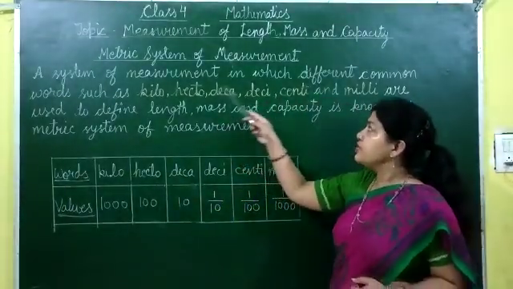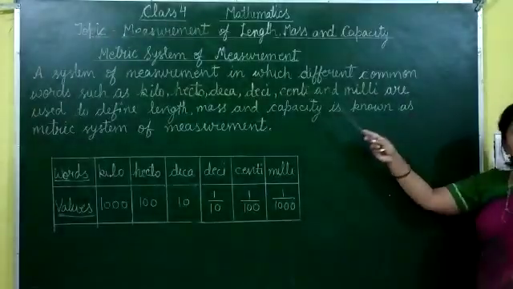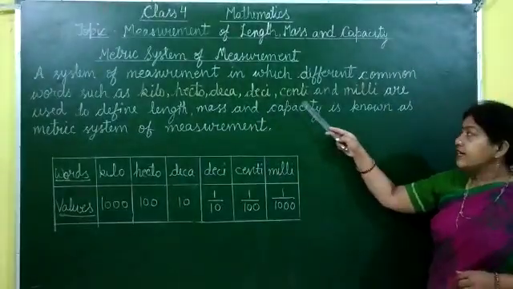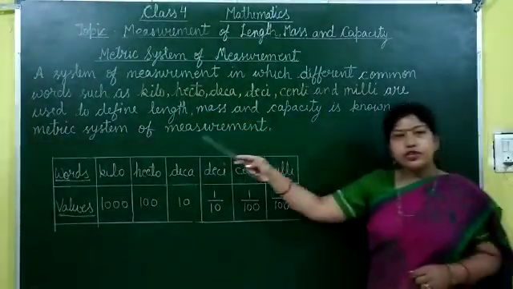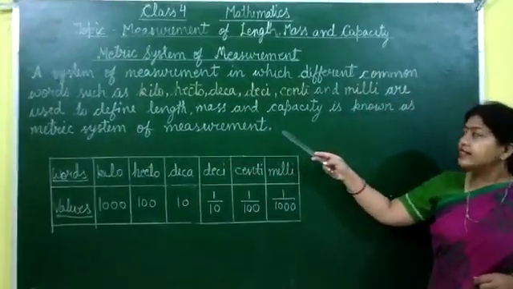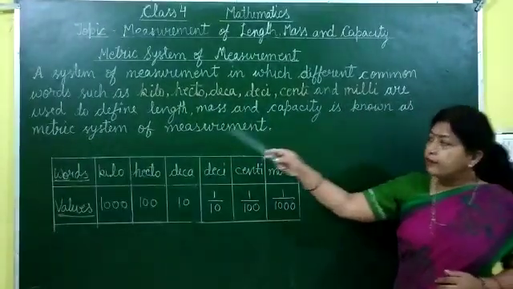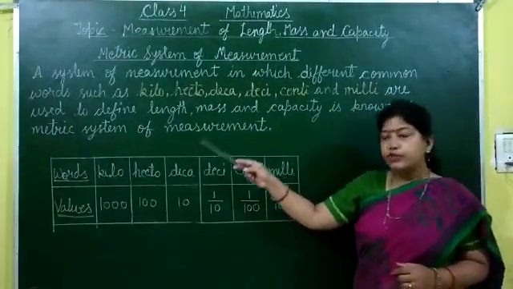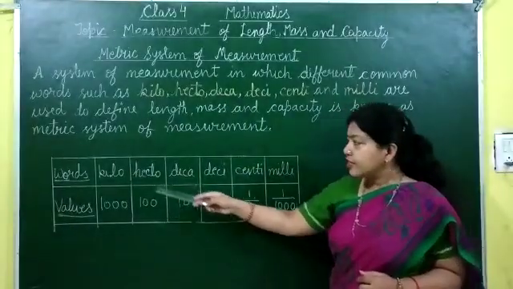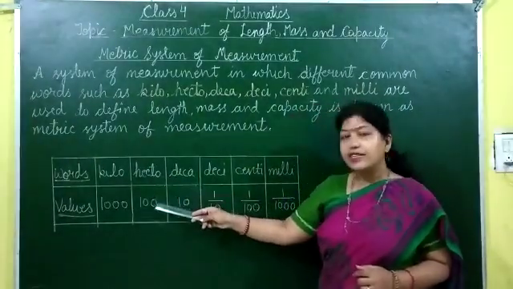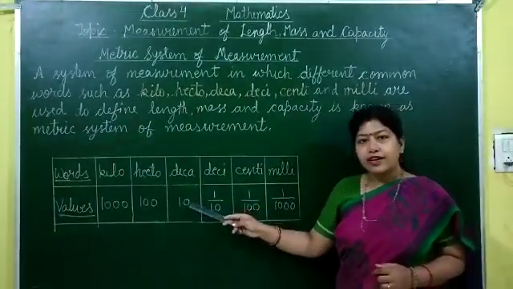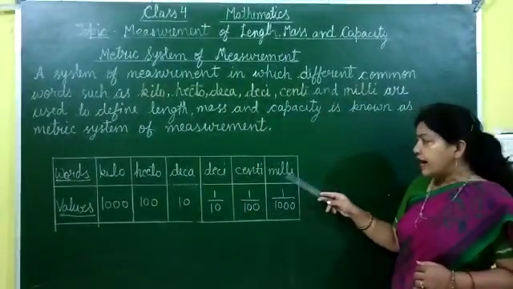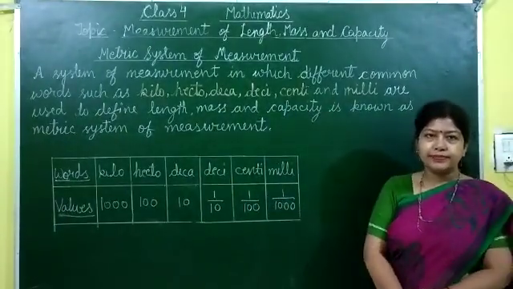So a system of measurement in which different common words such as kilo, hecto, deca, deci, centi and milli are used to define length, mass and capacity is known as the metric system of measurement. Here is a table in which values of these words are given. Kilo is 1000, hecto is 100, deca is 10, deci is 1 upon 10, centi is 1 upon 100 and milli is 1 upon 1000.